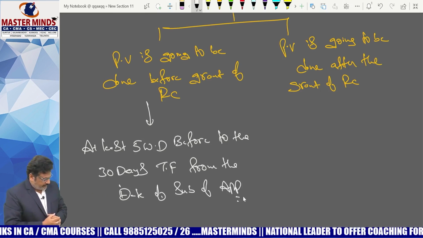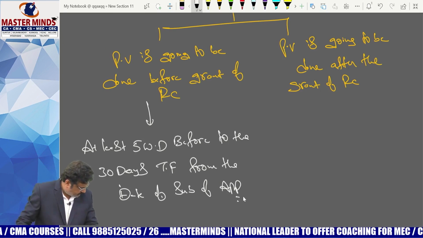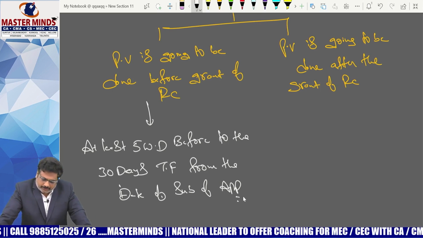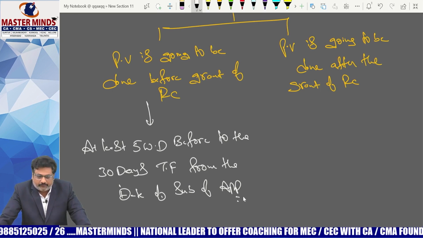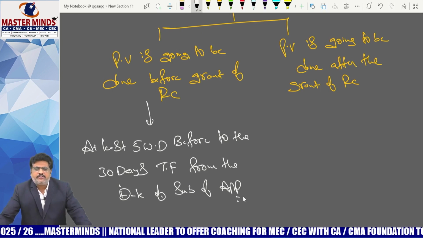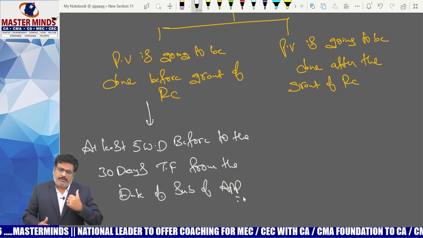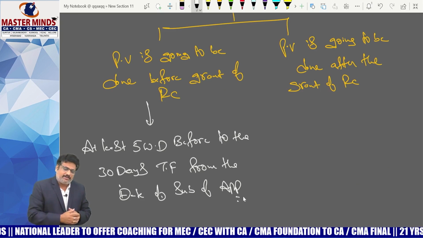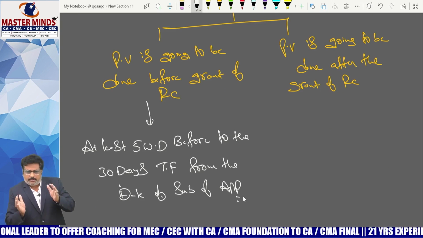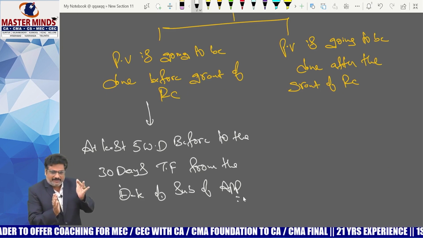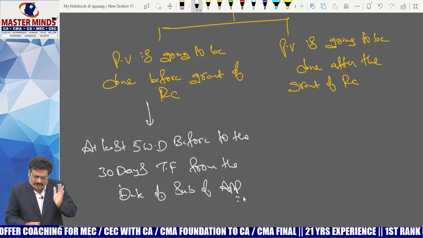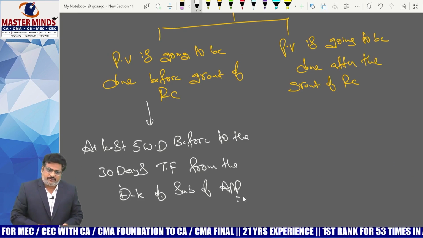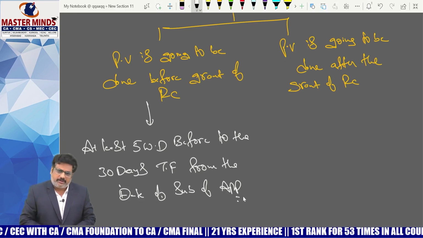At least 5 working days prior to the completion of 30 days time period from the date of submission of REC 01. That means previously physical verification can be done or report can be uploaded anytime before 30 days. But here now it was confined to 25 days practically, because at least 5 working days prior to the completion of 30 days, you should upload the physical verification report on the GST portal.